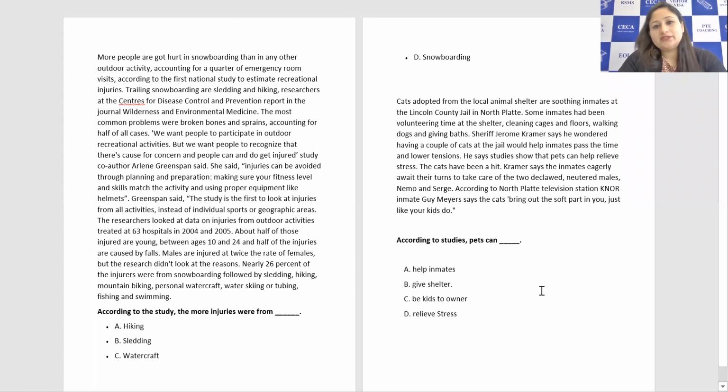Okay, let's talk about this second question. According to studies, pets can, there are four options they have given. So let's go to the passage and see what they are saying according to the studies.